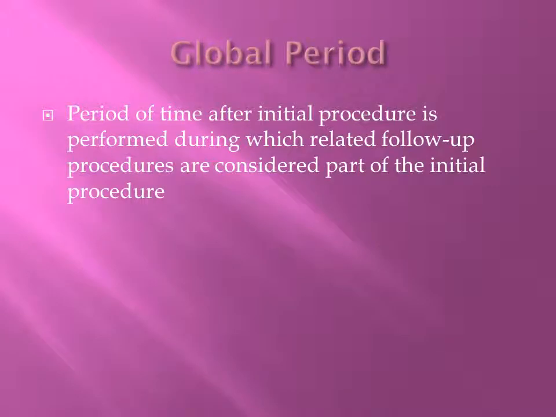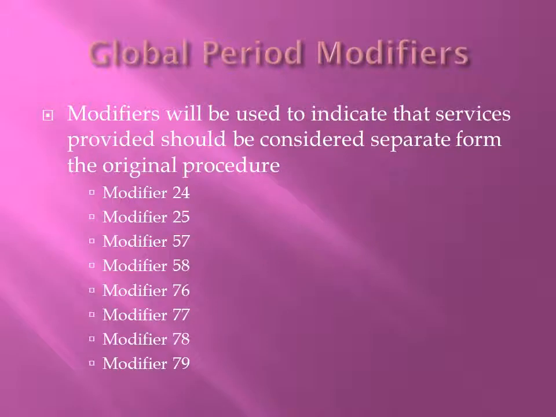Global period. This is the time after the initial procedure is performed, during which related follow-up procedures are considered part of the initial procedure. Modifiers will be used to indicate that services provided should be considered separate from the original procedure. Modifier 24 would be used for an unrelated E&M service by the same physician during the postoperative global period.